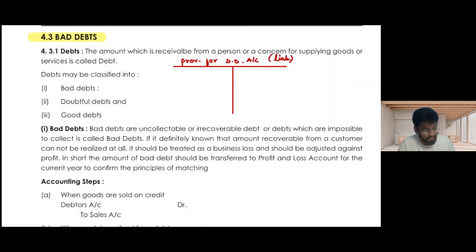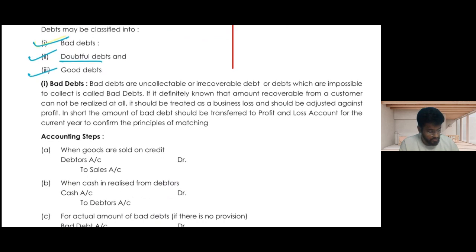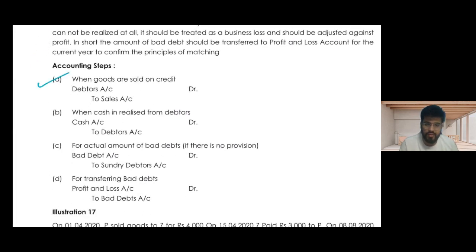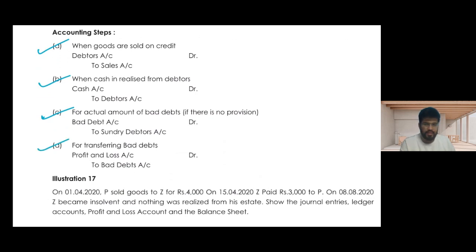So that was the whole exclusive concept of your bad debts. Bad debts, obviously, the one you are not receiving the money, that is bad debt. Doubtful debt, you are doubtful whether money will be received or not. And good debts, you are confident that the full amount will be received. So when we sell the goods, that is debtor account debit to sales. When we receive the cash, that is cash account debit to debtors. But if I need to book some bad debts, my debtors will be reduced and bad debt account will be debited, and this bad debt will be transferred to the P&L account. So that is the very simple concept.